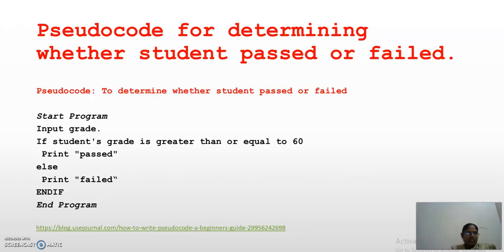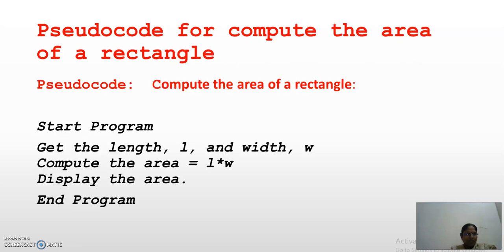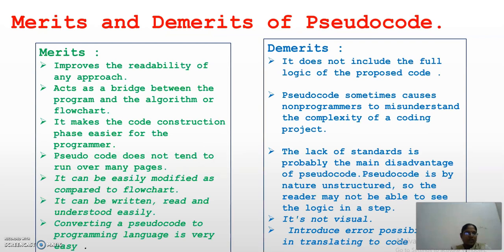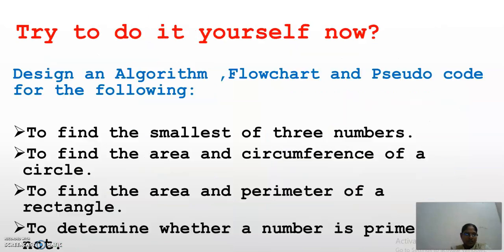See here, you will follow everything. Start program, input grade. This is meant for checking whether a student has passed or failed. If the student's grade is greater than or equal to 60, print passed, else print failed. That means it is a slight combination of algorithm and program. If you have a pseudocode, it is very easy for beginners. And this is for calculating the area of a rectangle: you read the length, you read the width, you calculate, and you display the value. Readability will be more, that is a merit, and it does not include the full logic, that will be the demerit.